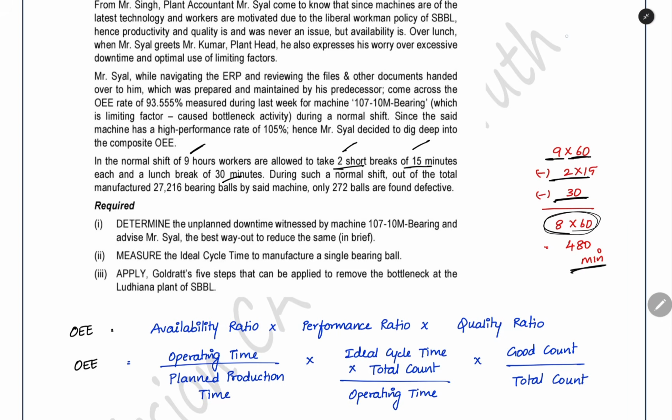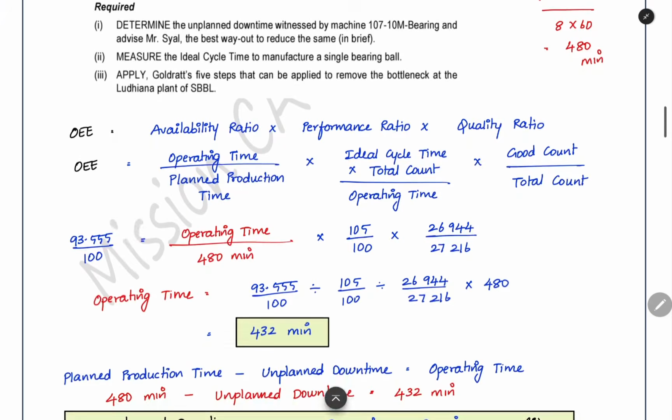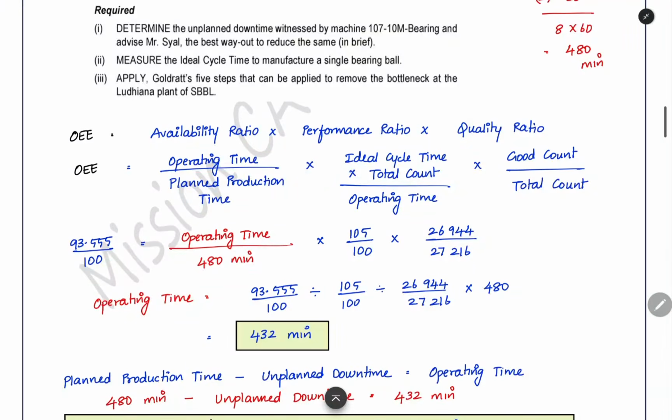Now we have found out the planned production time. So in this formula we can substitute operating time divided by planned production time. Operating time we don't know. Operating time will be in the numerator as it is, and planned production time will be in the denominator. The other data we want is good count by total count.